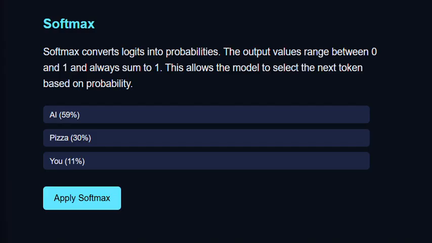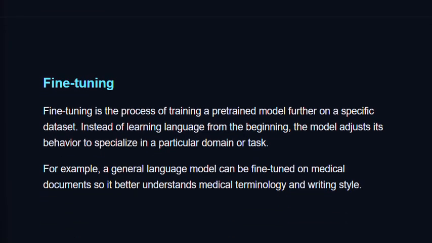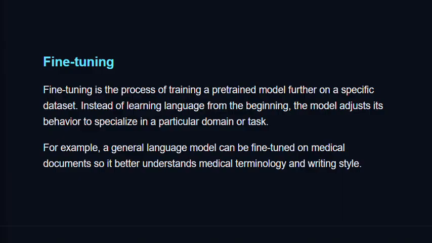Now, let's talk about fine tuning, right? I'm pretty sure you guys have heard of fine tuning a lot of times. So fine tuning is the process of training a pre-trained model further on a very specialized or specific data, right? Large models are first trained on general internet text, then they are fine-tuned on curated data sets to improve behavior. ChatGPT is fine-tuned on human conversations and feedback so that it becomes helpful and polite.